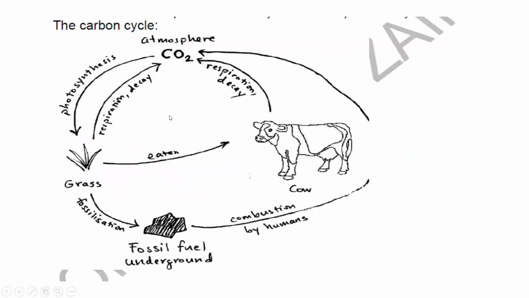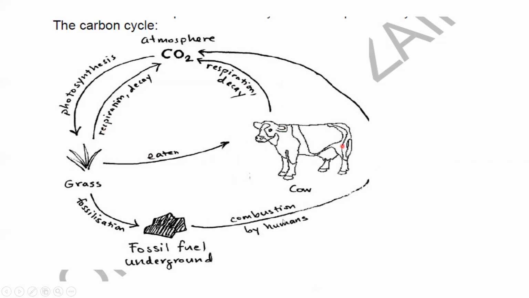Then the carbon dioxide and methane, the carbon cycle. The plants absorb carbon dioxide from the atmosphere by photosynthesis. But the plant can also respire and decay, break down, so they can release that carbon dioxide back. Or plants are eaten by animals and animals respire and release carbon dioxide. Or the plants turn into fossil fuel and then we burn the fossil fuel, which produces carbon dioxide. So this is the carbon cycle.